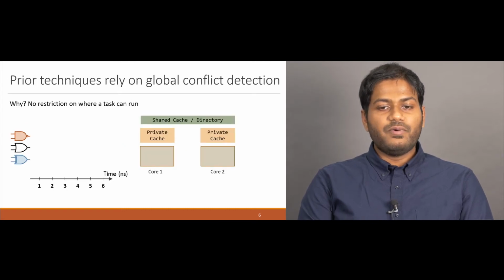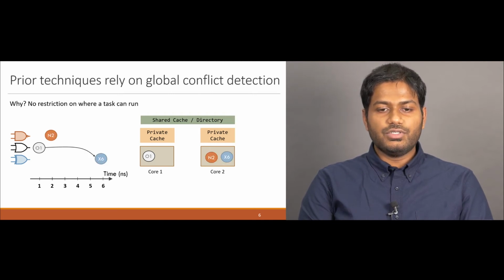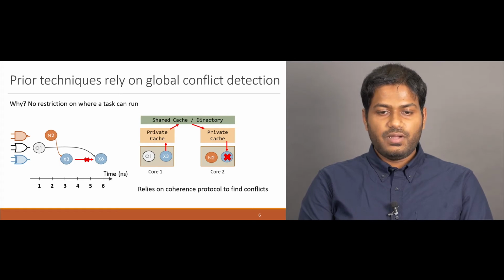Prior systems that performed such speculative execution required global conflict detection. This is because they allowed any task to run at any core. Let's assume a situation where O1 is run at core 1, x6 at core 2, N2 also at core 2, and finally x3 is starting to run at core 1. Now x3 needs to find and abort all tasks which access the same gate but at a higher time. It does so by sending messages throughout the memory system, relying on the coherence protocol to find other tasks which